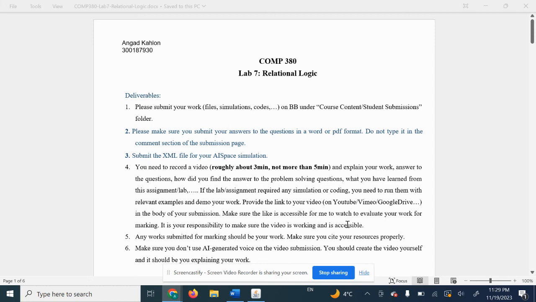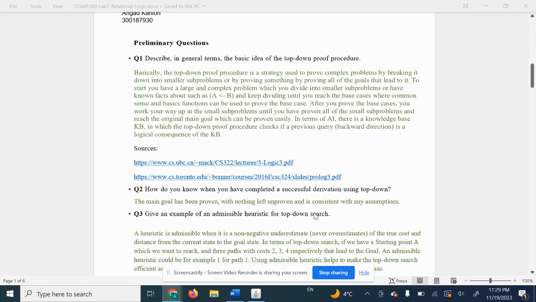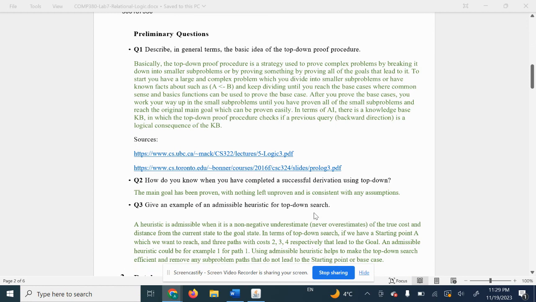This is Lab 7 about relational logic. In the preliminary questions, we have question 1, which is: describe the basic idea of a top-down proof procedure. Basically, the top-down proof procedure is a strategy used to prove complex problems by breaking them down into smaller subproblems, or by proving something by proving all the goals that lead to it.